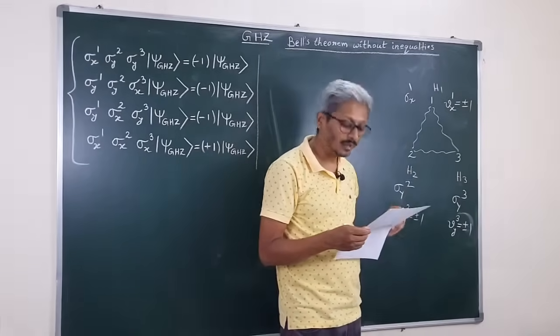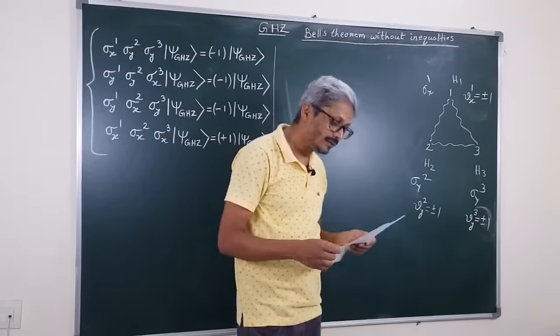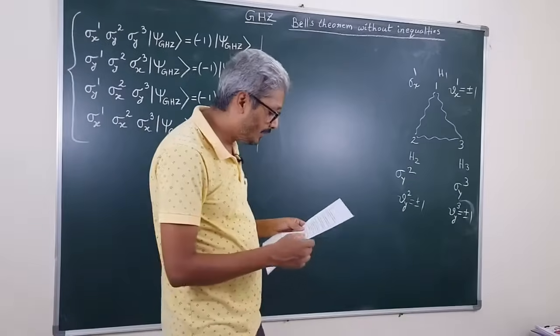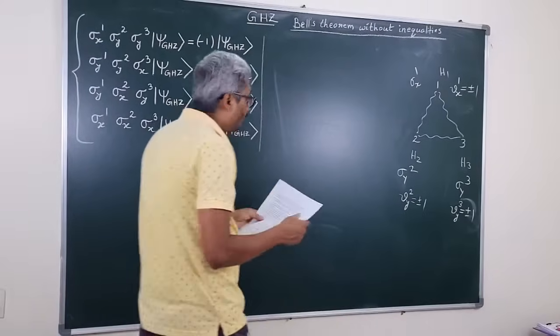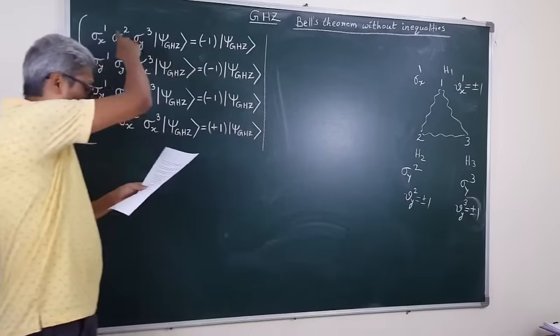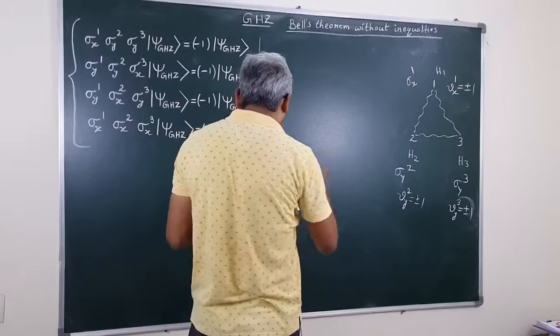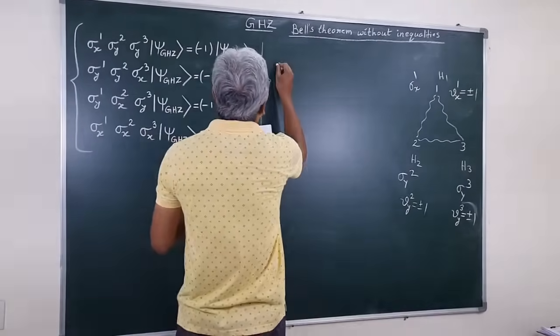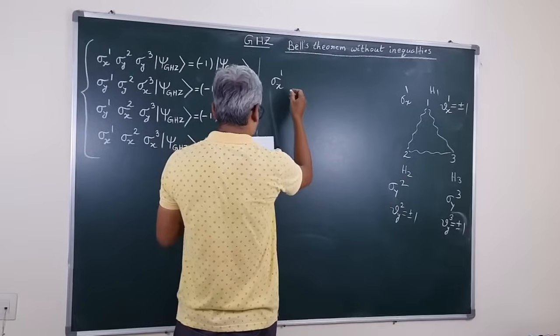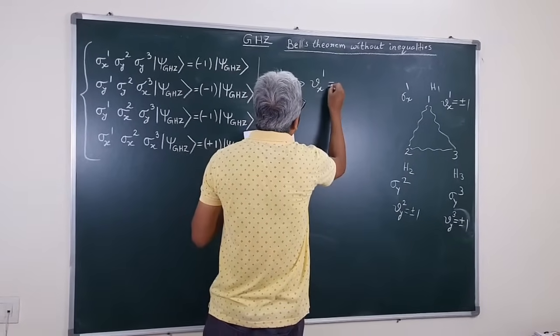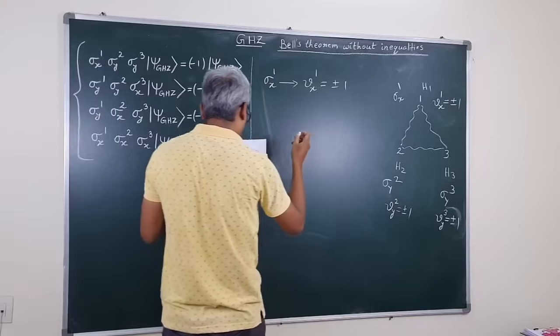That is the locality concept. So we assign predetermined fixed values according to a local hidden variable model for all these local spin measurements as follows. So the local realistic fixed values for sigma x1, the value we assign is vx1, which can take the values plus 1 and minus 1.